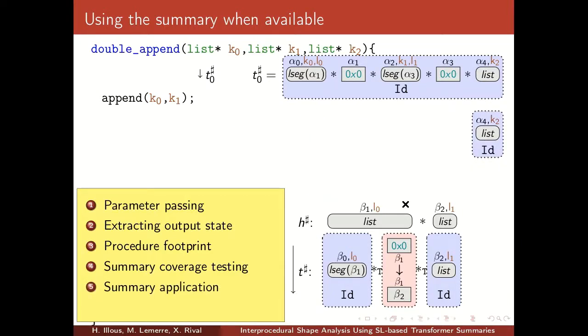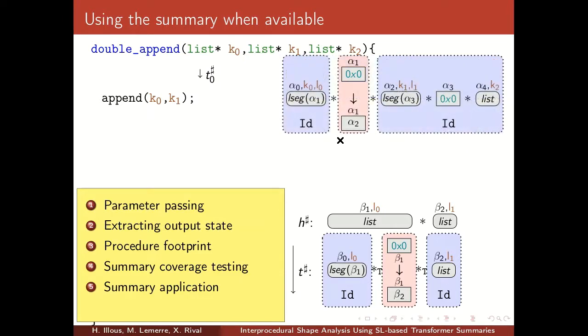Then we can apply the summary. The first thing that we do is that the non-reachable part will not be modified, so we put an ID around it. Then we put the transformation part of the procedure summary of append. And we use the composition algorithm that we showed earlier. This is the result of the composition. Now we can remove the parameters L0 and L1, and we obtain the relation between this program point and this program point.